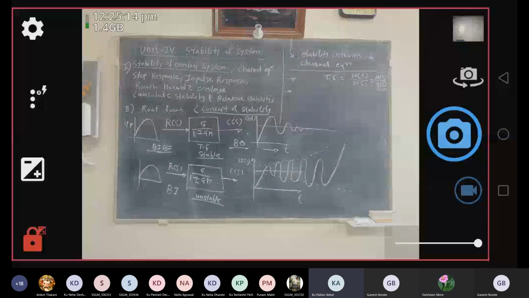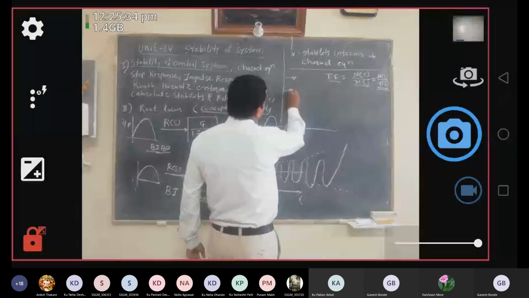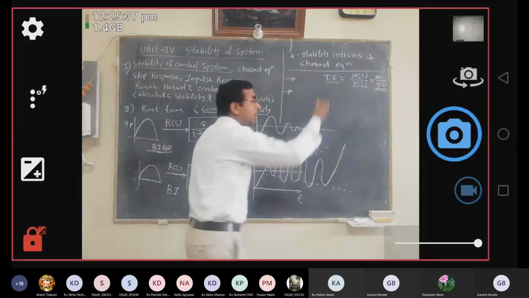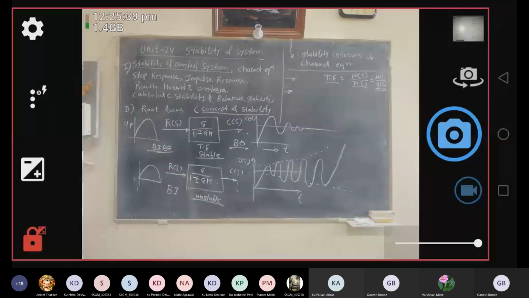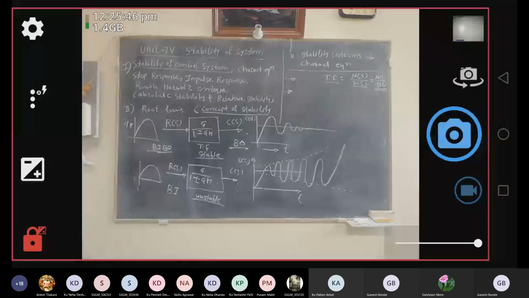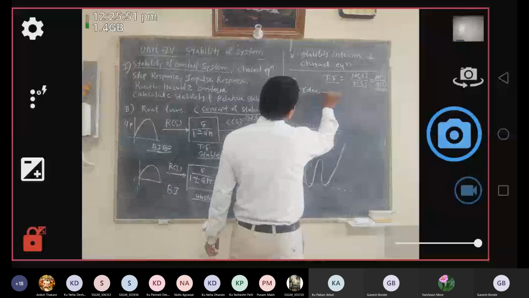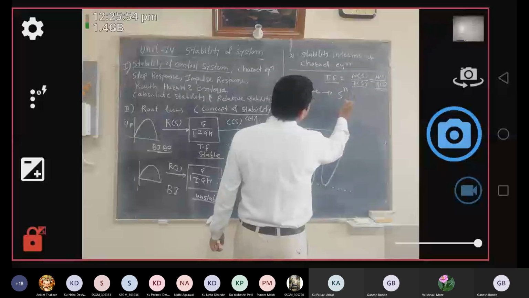So, the stability in terms of the characteristic equation. The transfer function is the ratio of numerator upon denominator. Sometimes the characteristic equation is denoted by Q of s or D of s, so you can use any notation. So from the characteristic equation, we can also determine the stability. In the previous unit, we saw type 0, type 1 systems and the order of the system. How did we determine the order of the system? The order of the system is given by the highest power of s in the denominator.